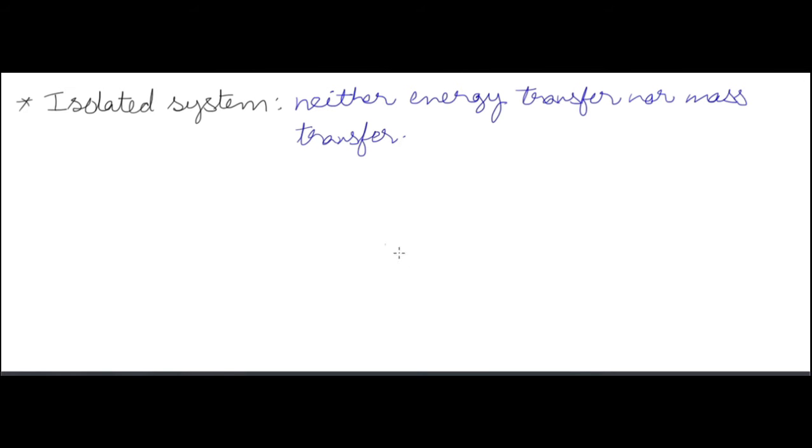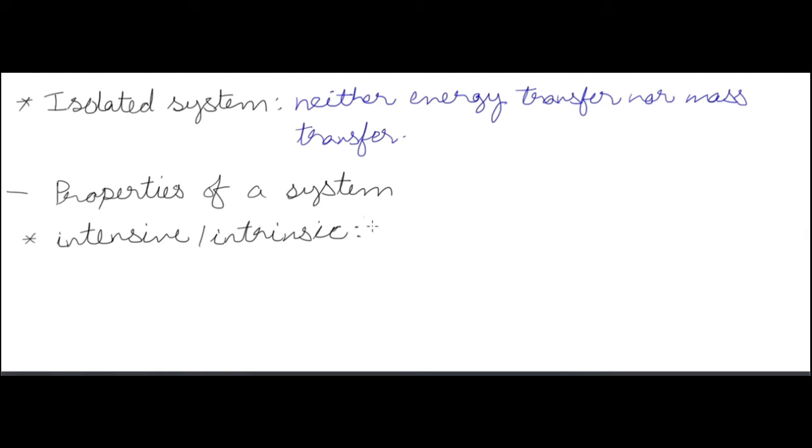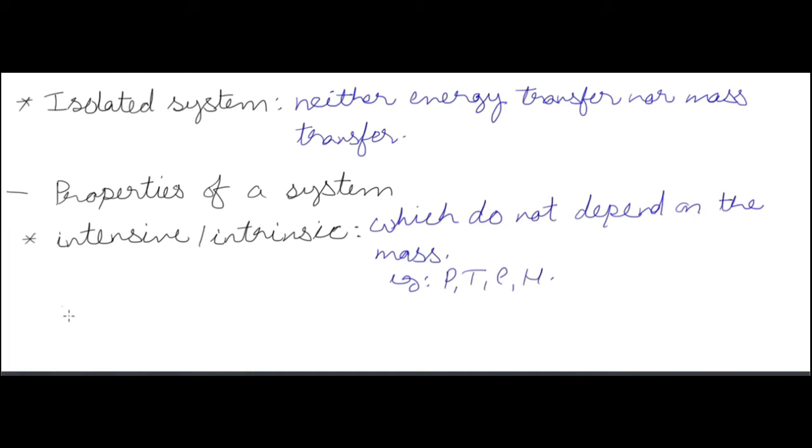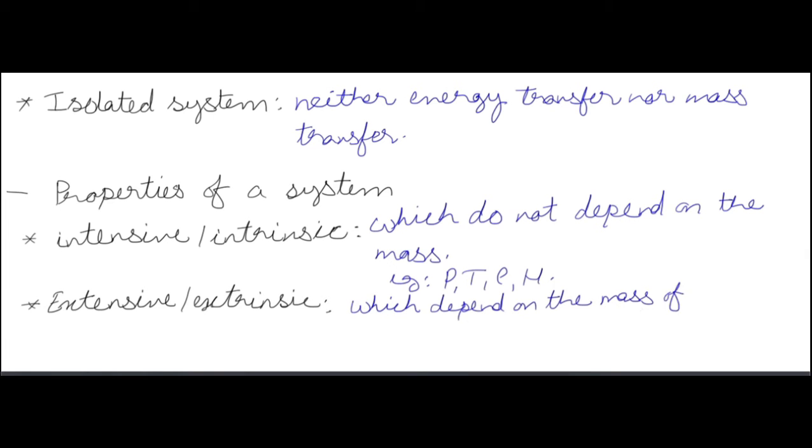Now there is also a third kind of system, which is an isolated one, in which there is neither energy transfer nor mass transfer. Now properties of the system. The properties of the system may be extrinsic or intrinsic.